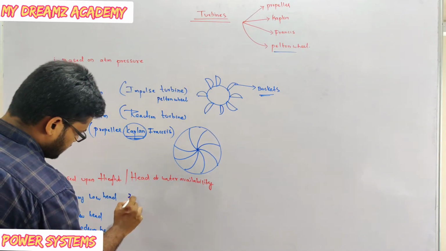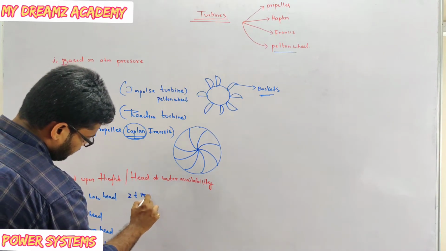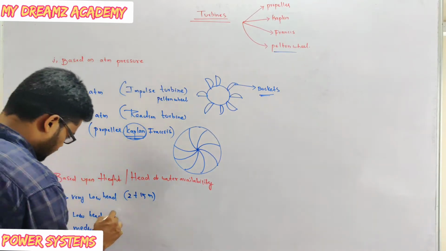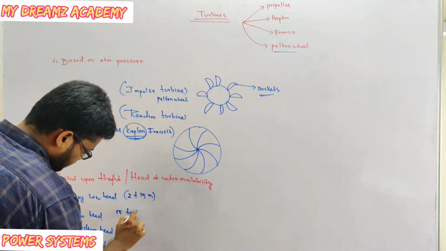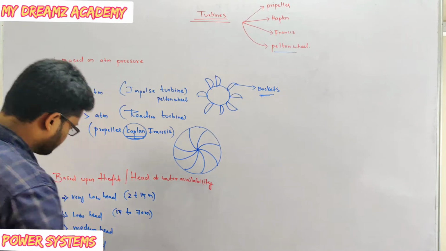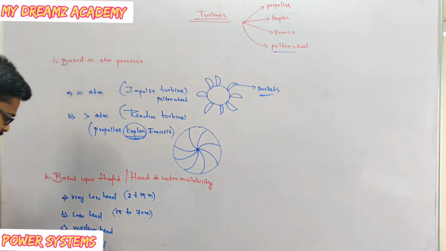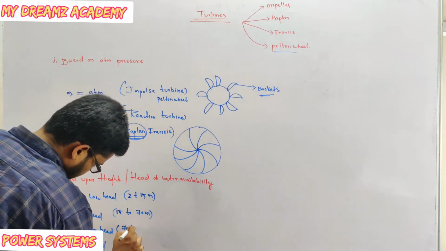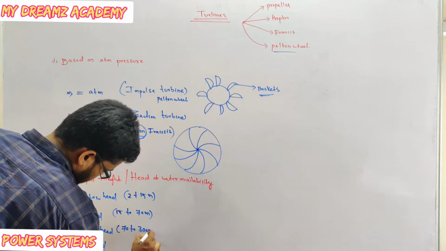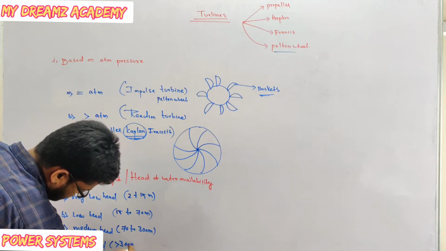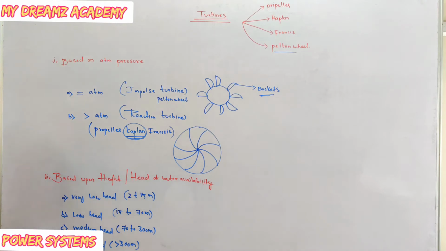Very low head is 2 to 15 meters, and low head is 15 to 70 meters, and medium head is 70 to 300 meters, and high head is greater than 300 meters. This is the classification based upon the height or head of the turbine.